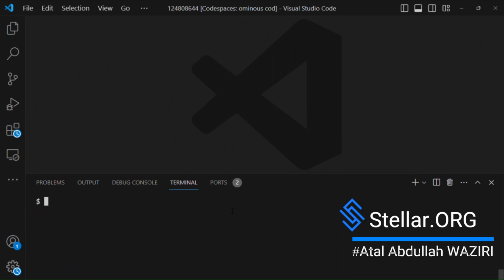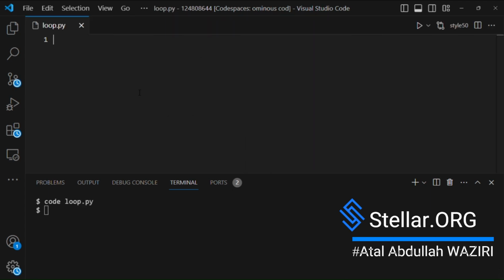I will open a Python file, code loop.py. Now I will work through examples with the while loop. I will declare a new variable n equals 0, while n is less than or equal to 3.